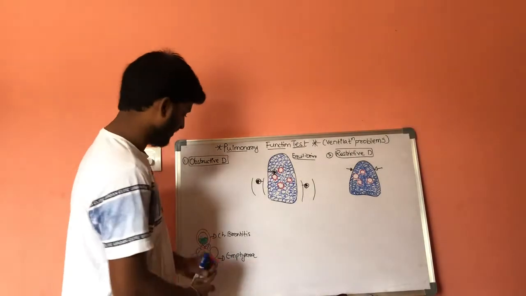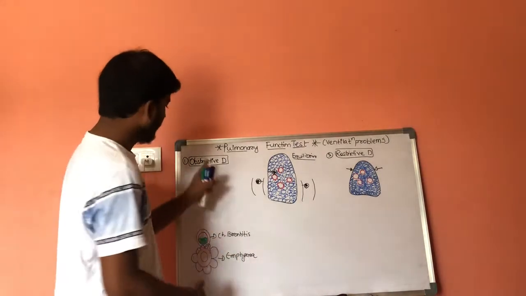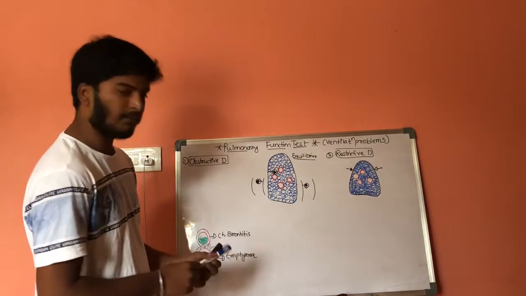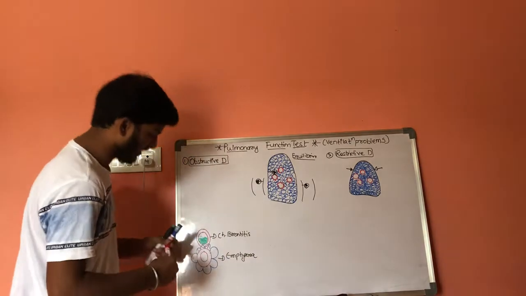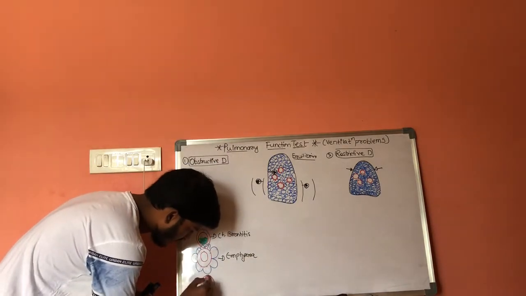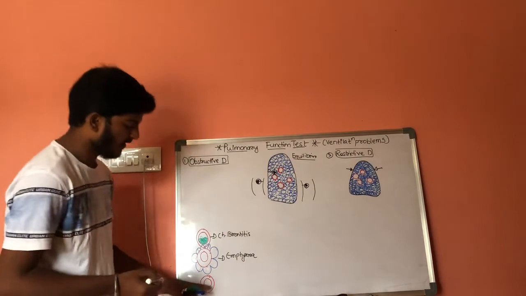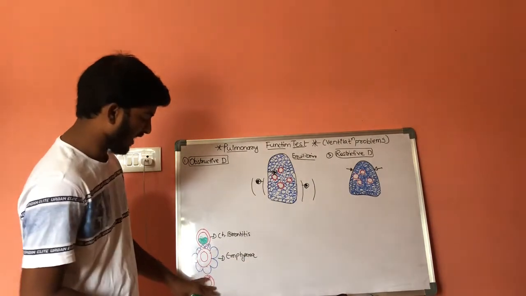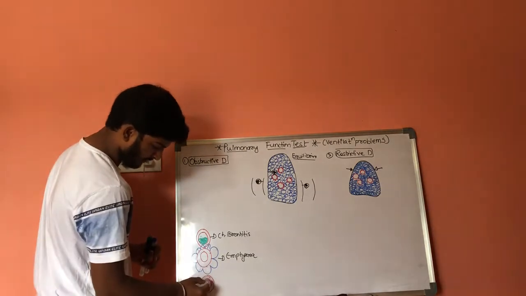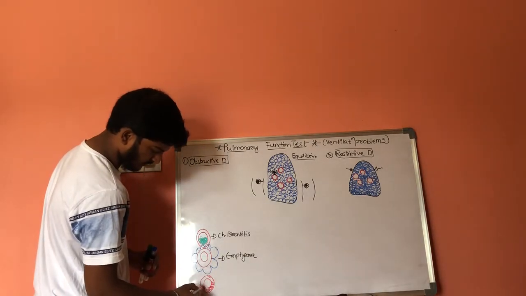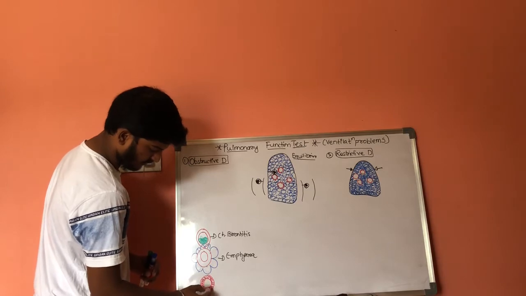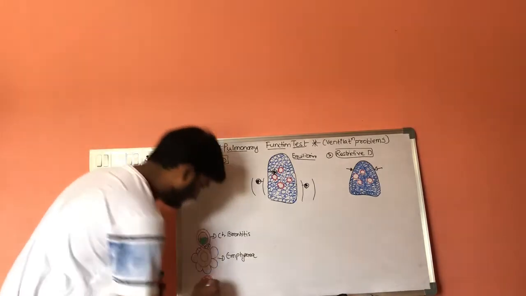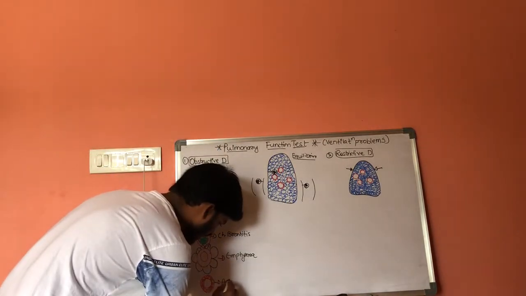Emphysema is the second condition which results in obstructive disorder, and there is one more condition which results in obstructive disorder. Let us consider these are the airways, and in these airways there will be accumulation of fluids in this area. And ultimately it results in asthma. This is asthma.